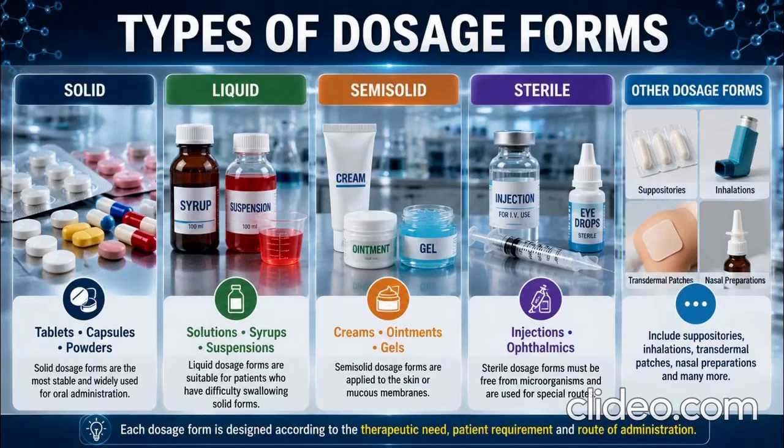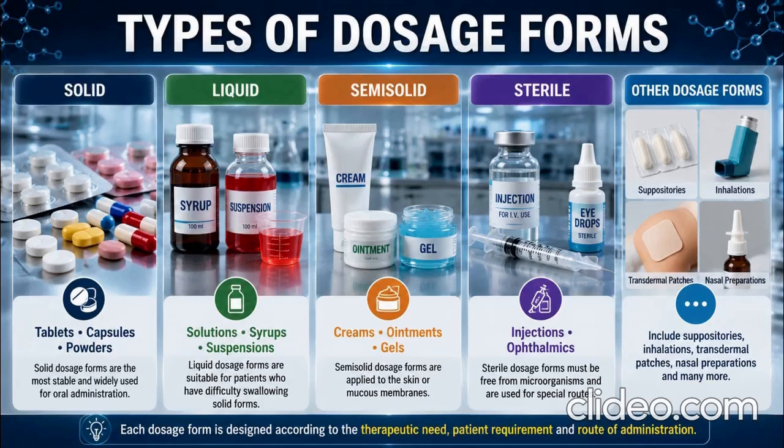Pharmaceutical dosage forms can be broadly classified into different categories. Solid dosage forms. Examples include tablets, capsules, powders, and granules. Tablets are among the most commonly used dosage forms. Liquid dosage forms. Examples include solutions, syrups, suspensions, and emulsions. These are particularly useful for patients who have difficulty swallowing solid dosage forms. Semi-solid dosage forms. Examples include ointments, creams, gels, and pastes. They are commonly used for application to the skin or other suitable sites.